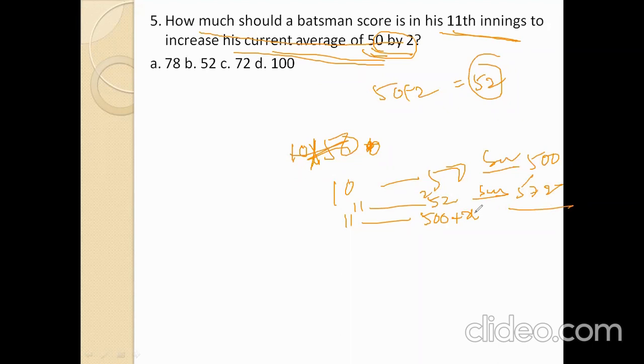So here, 500 plus x equals 572. So x equals 72. That means you need to score 72 runs in the 11th innings. That is option C, the right answer. Be sure to give the correct answer.